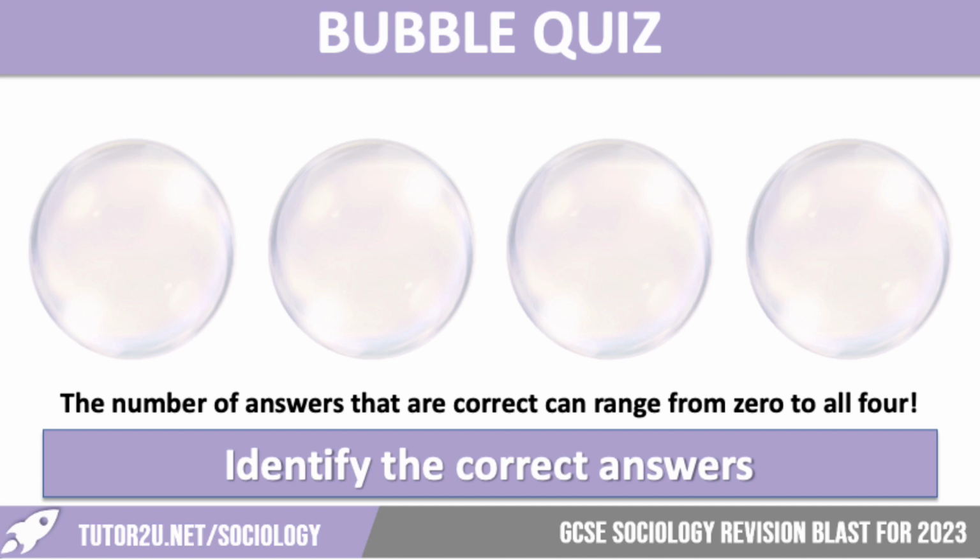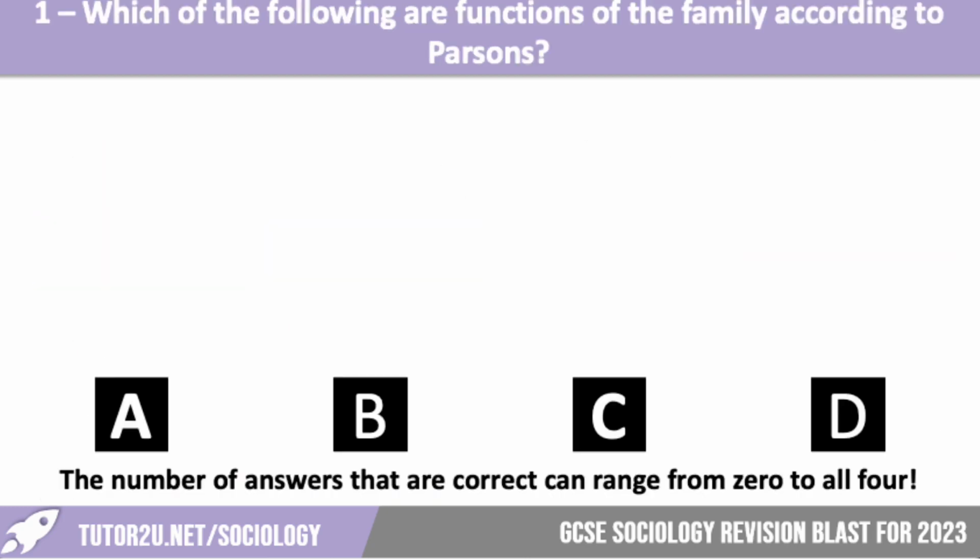Right, let's move on. We now have a bubble quiz. This time I'm going to show you a number of questions. Each time the number of answers that are correct can range from 0 to all 4. So you just need to identify the correct answer. You might want a pen and paper with you and you can note down the letters that you think are correct. Okay, number 1.